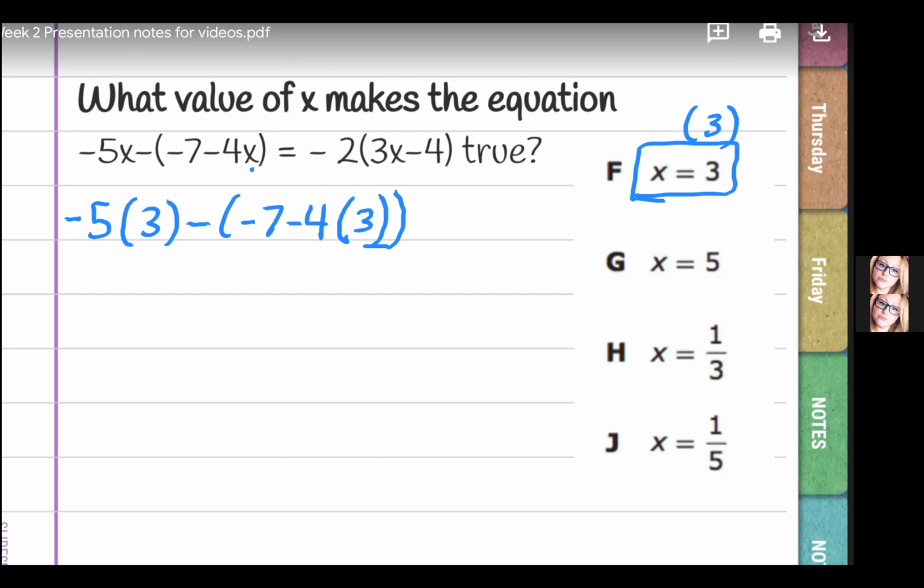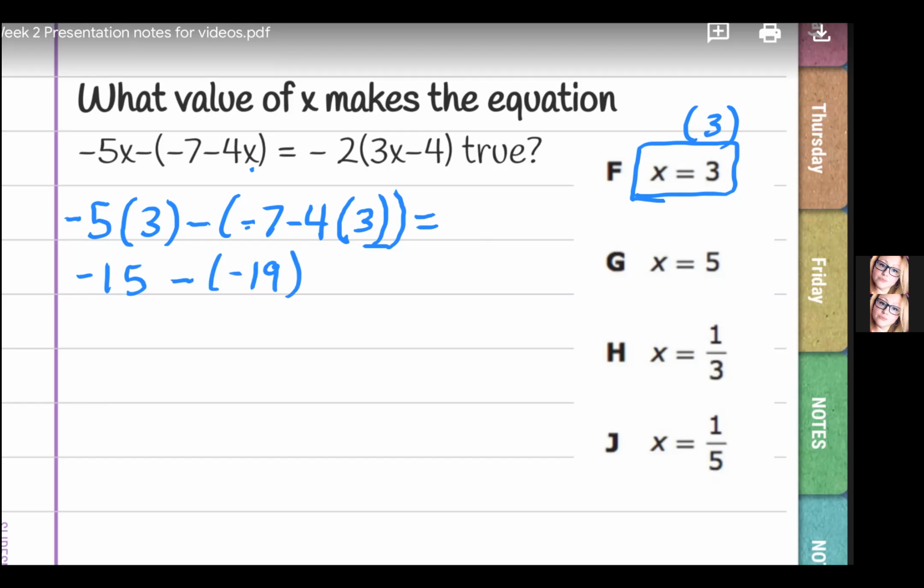So what I want you to do is I want you to put that into your calculator, or use your head. Negative 5 times 3 is negative 15. And now let's do the math. Do multiplication first. Negative 4 times 3 is negative 12. Negative 7 minus 12 is negative 19. Now you've got that negative out front. So it's going to look like this, negative 19.